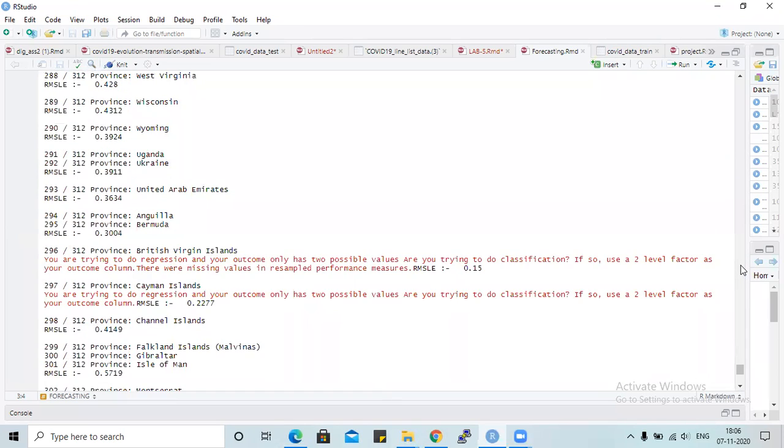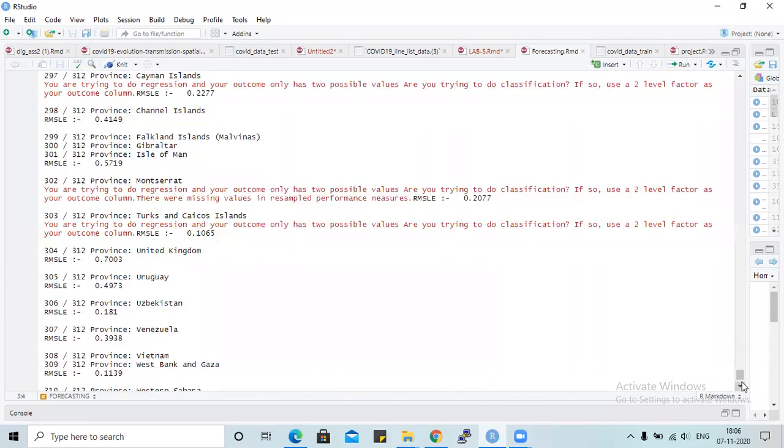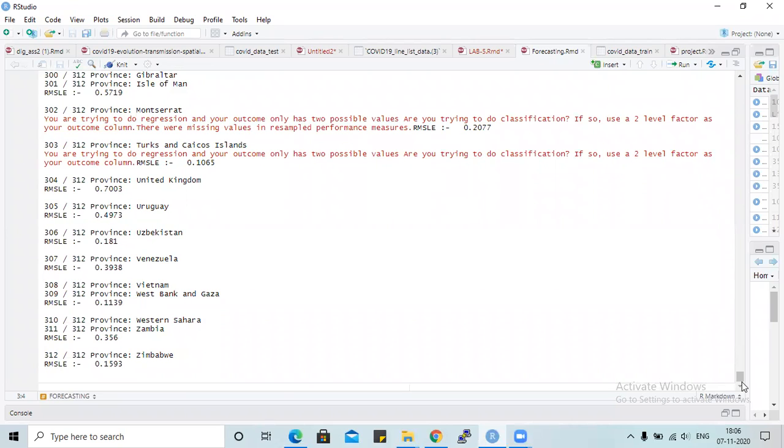This is all about our project. The final inference is that we have done three things. We found out which people are dying according to their ages. Next, whether men or women are dying. And the third thing is we found the RMSE values. Janvi, can you add the inference? So we have found RMSE values with 312 regions which we have considered in the dataset, and we have found out whether the two claims were right or wrong. That's it. Thank you.